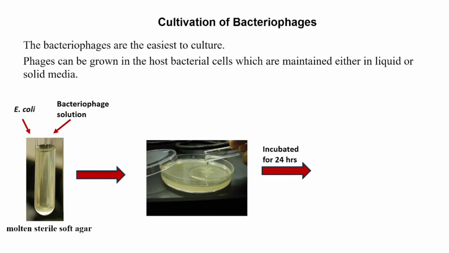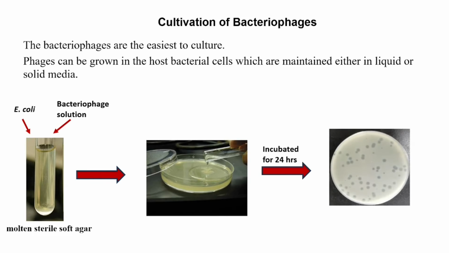The bacterial culture grows to form a lawn, but the bacterial cells infected by the phage are lysed and the phages are released to infect other nearby bacterial cells. Eventually, cell lysis will generate clear zones called plaques, as can be seen on your screen. Thus, the bacterial lawn will have plaques indicative of the fact that phages have grown.